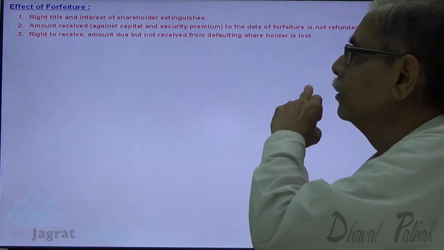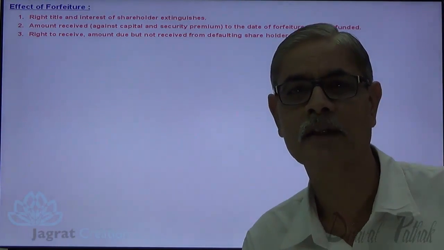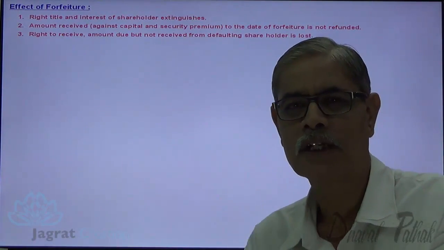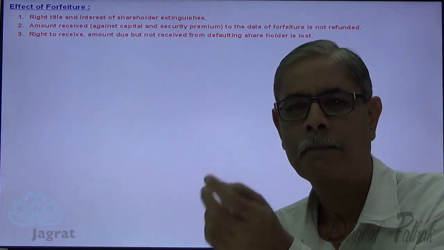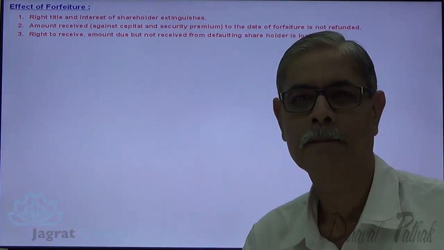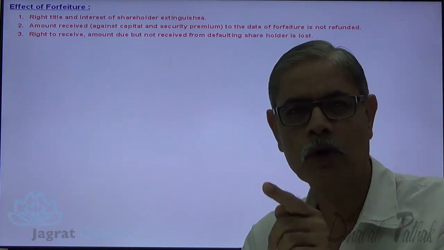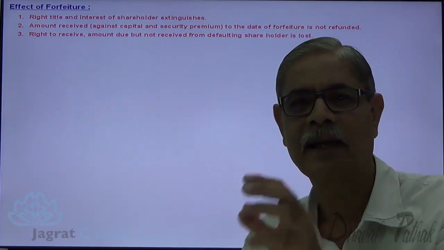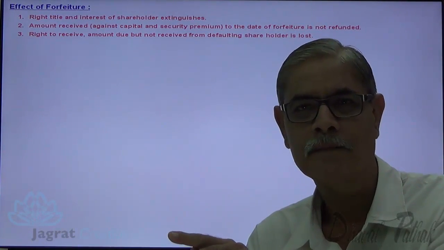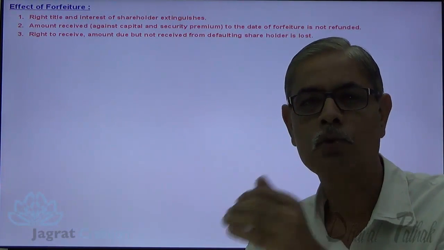The right to receive the amount due but not received from the defaulting shareholder is also lost. The third consequence: the amount unpaid by a shareholder was a recoverable amount in the books of the company, an amount due from the shareholders. By forfeiture, we can't get that recoverable amount from the shareholders. So the right to recover the amount due from the shareholder also comes to an end.